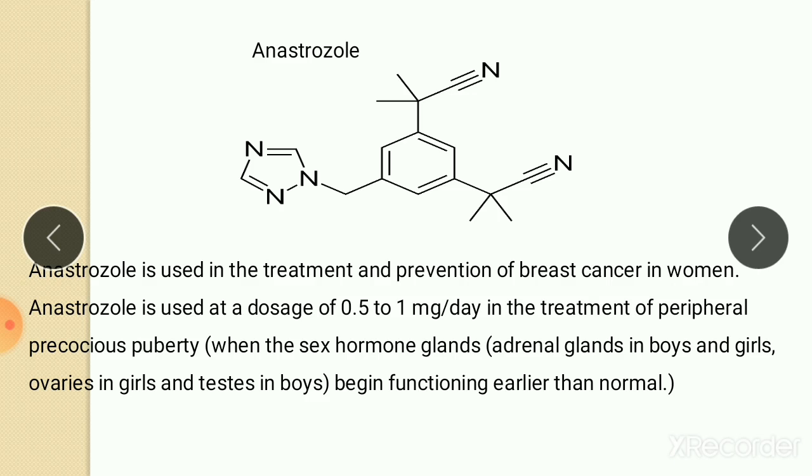Precocious puberty means when the sex hormone glands, the adrenal gland in boys and girls, ovaries in girls, and testes in boys, begin to function earlier than normal. So this drug is also used in peripheral precocious puberty, meaning early puberty.